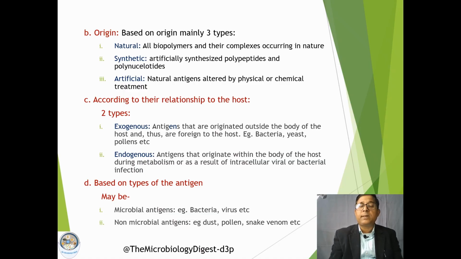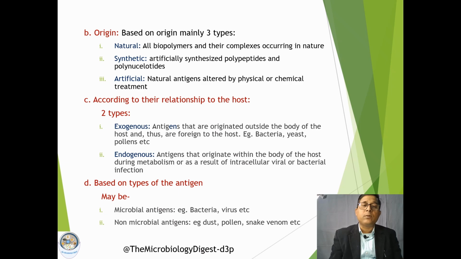Then the third type of classification is according to their relationship to the host, meaning the relationship of the substance or antigen to the host. Based on this, it may be of two types. One is exogenous; the name itself indicates these are substances or molecules which originate outside the body of the host.